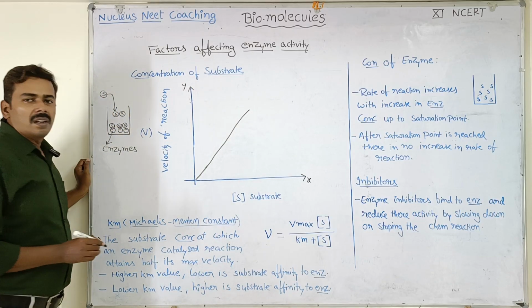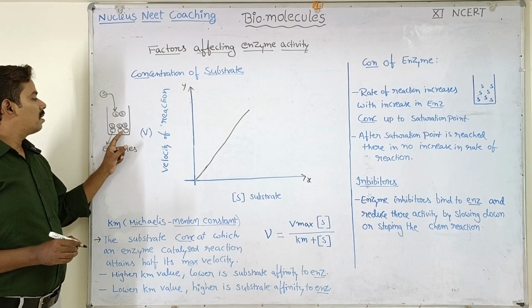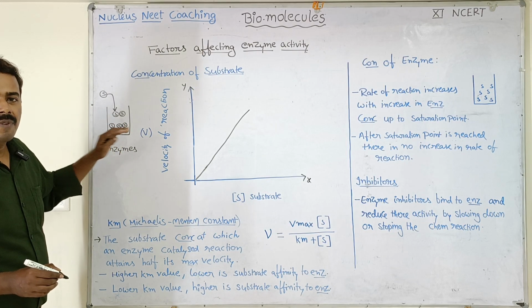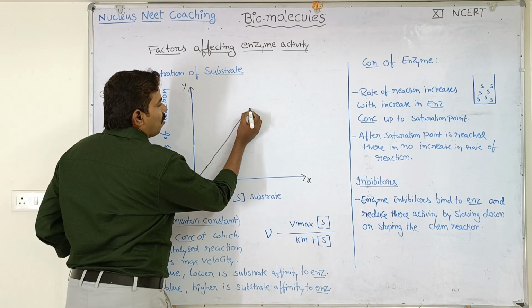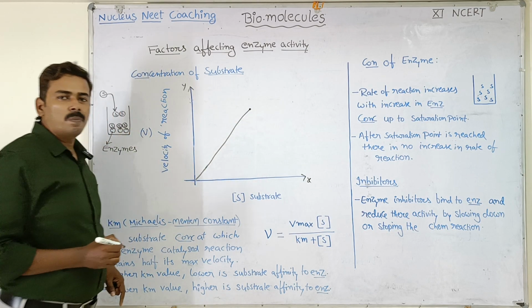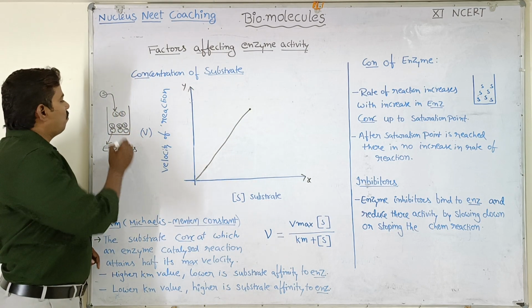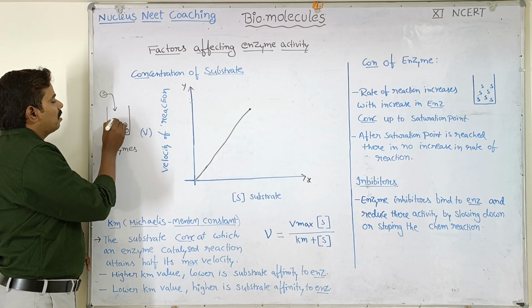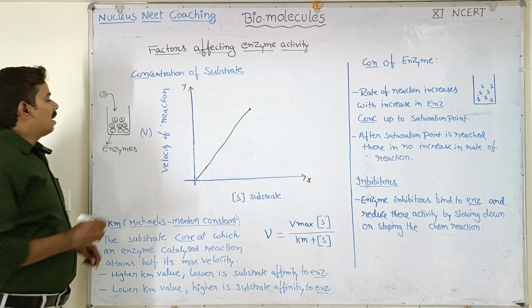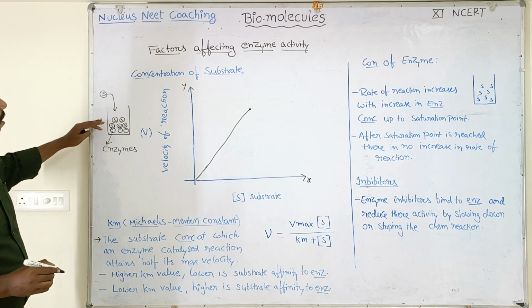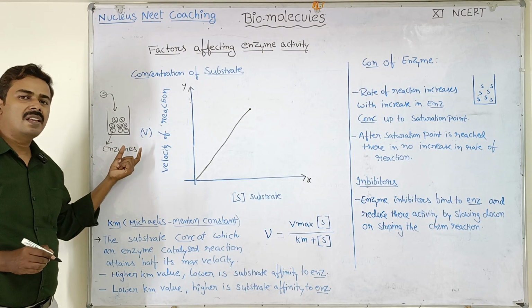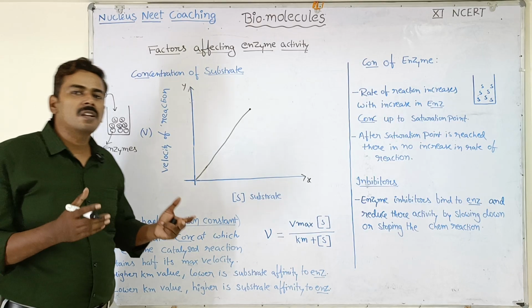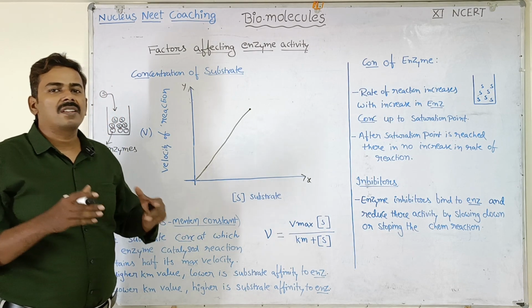Okay, but at one point when the number of enzymes equals the number of substrate molecules, at that time we can reach the maximum velocity of reaction. A maximum velocity of reaction will be achieved at that particular substrate concentration. Further, if you increase the substrate concentration more than 3 here, if more than 3 substrate molecules are available like this, the excess surplus substrate molecules cannot engage with the enzymes because there are no free enzymes to engage with these extra substrate molecules. So there will obviously be no further increase in the velocity of reaction.